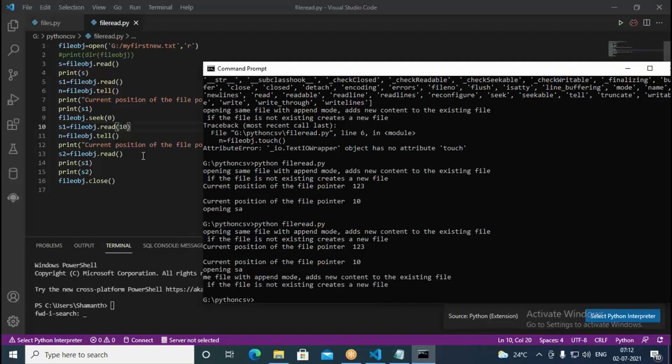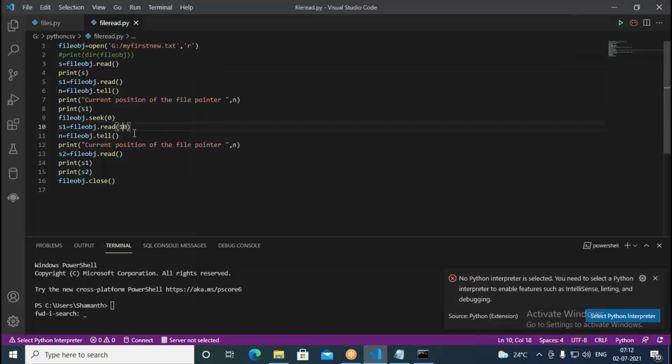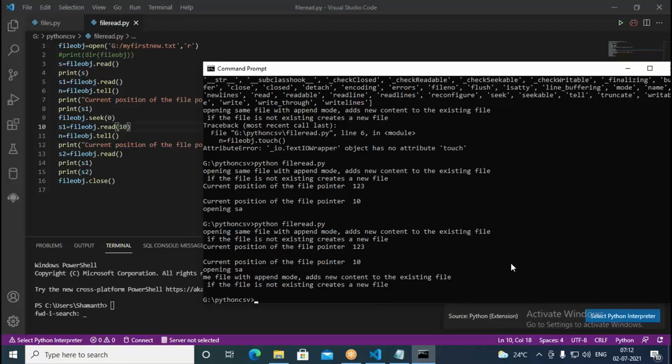Then with the help of the read command, you can read from the current position to the end of the file. Or if you pass a parameter, say some number, it can read that many characters. Like this, we can use the seek and tell methods. It was not touch actually, it is the tell method. Using tell, it tells us where the file pointer is positioned in the given file.